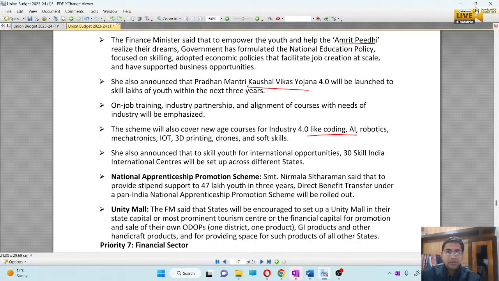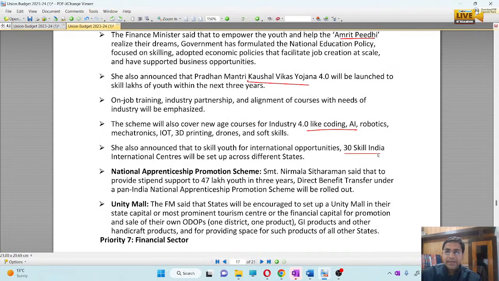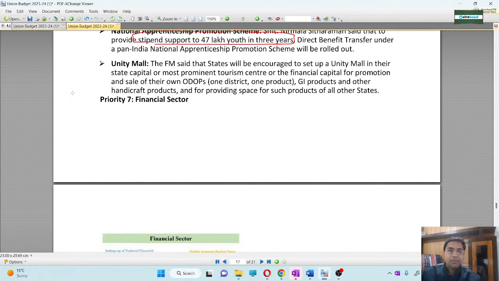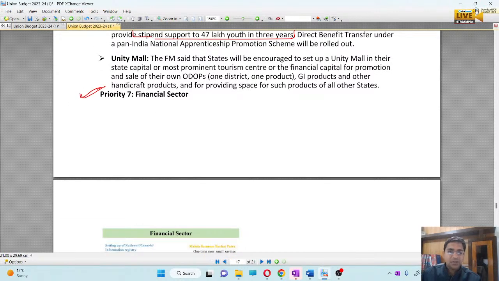And then after that, 30 Skill India International Centers will be set up in different states. 30 Skill India centers, again important data facts, again a very important data, right? Now the national apprenticeship promotion scheme will be providing stipend support to 47 lakh youths in the 3 years. 47 lakh youth in the 3 years. This will be done through direct benefit transfer.